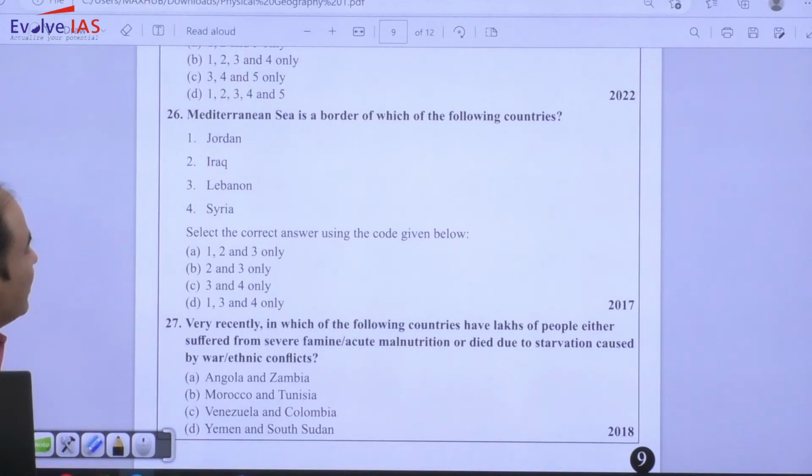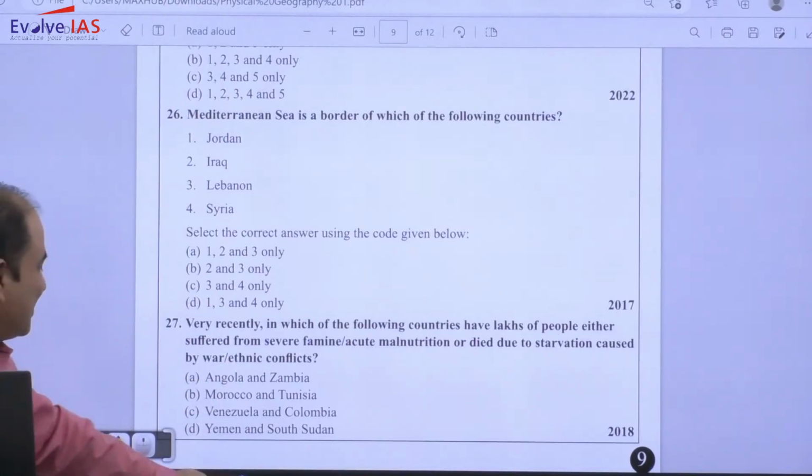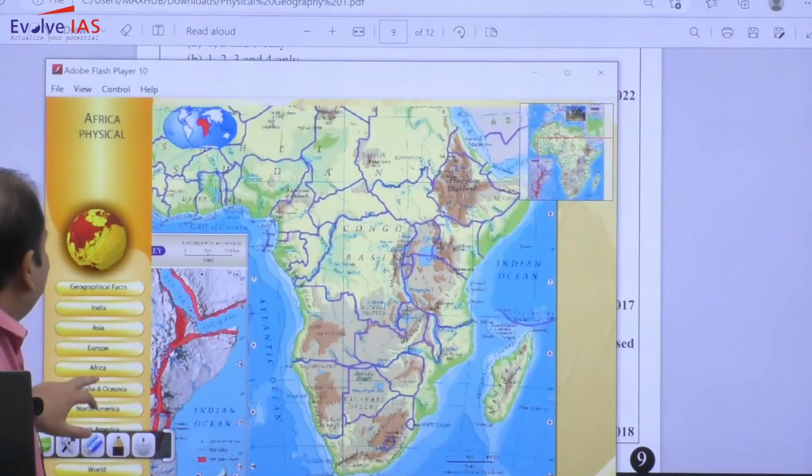Mediterranean Sea is a border of which of the following countries? Jordan, Iraq, Lebanon, Syria. Iraq does not have a border with the Mediterranean, so there is no possibility of Iraq.